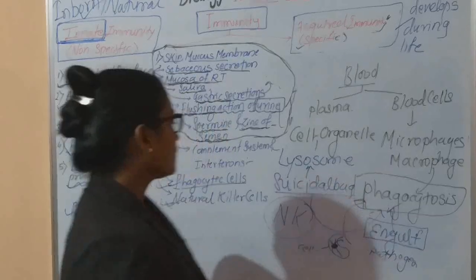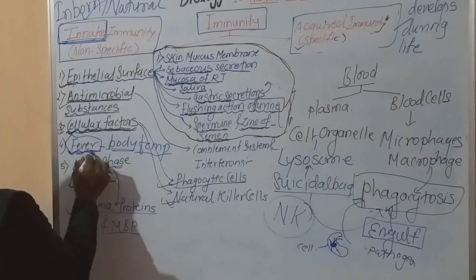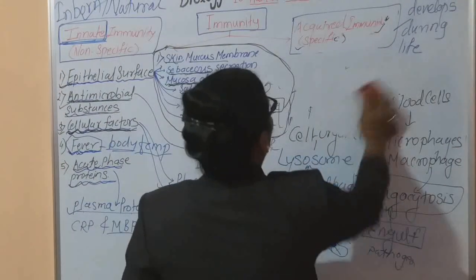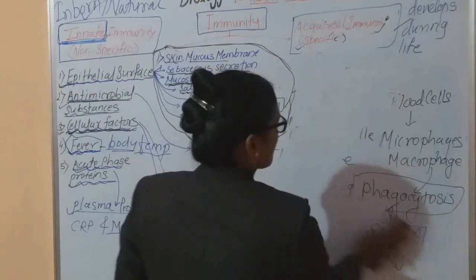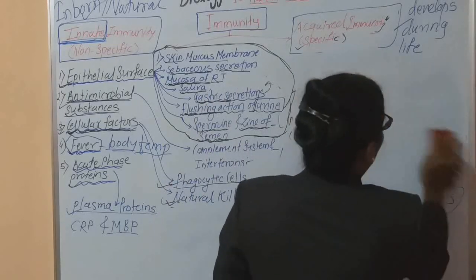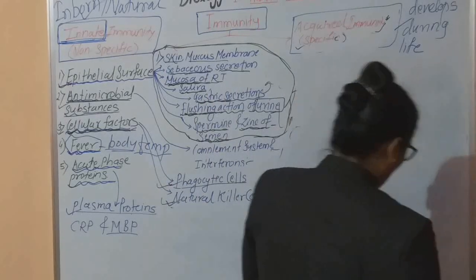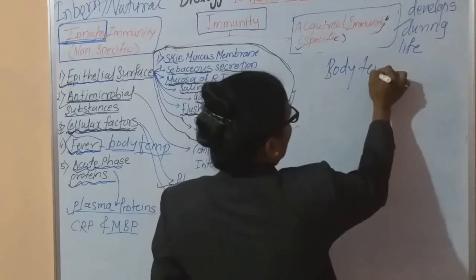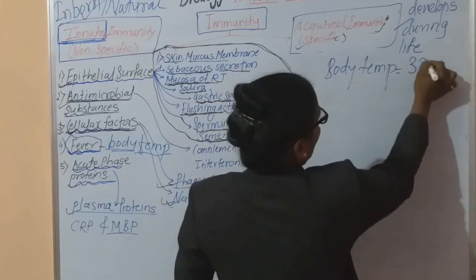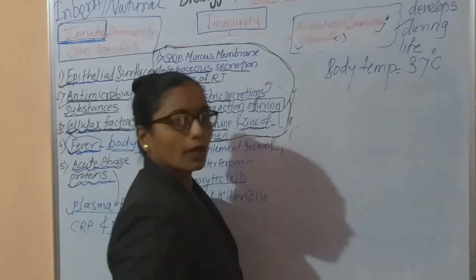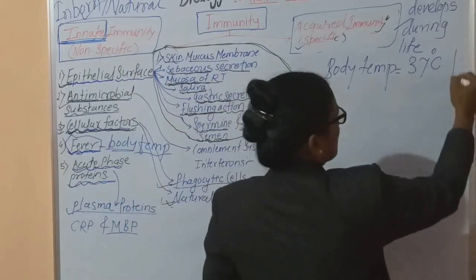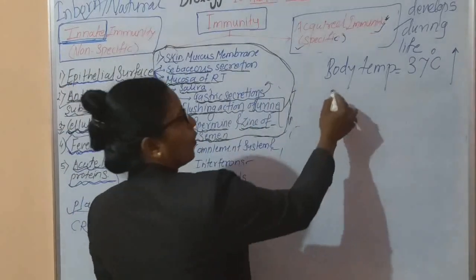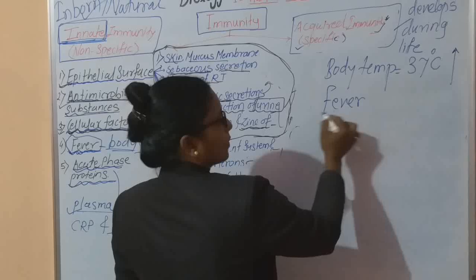Okay, the next factor is fever. In simple terms, fever means increased body temperature. Generally the normal body temperature of a human being is 37 degrees centigrade, and when the temperature rises above 37 degrees centigrade, we call it fever.